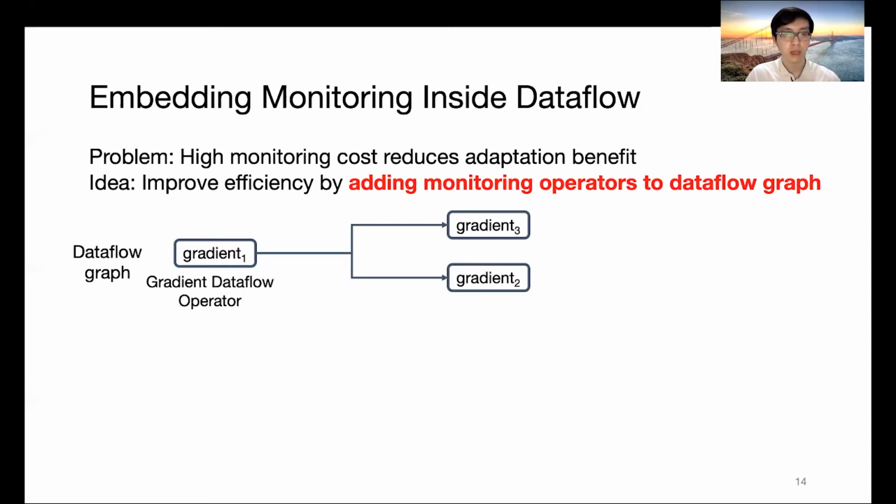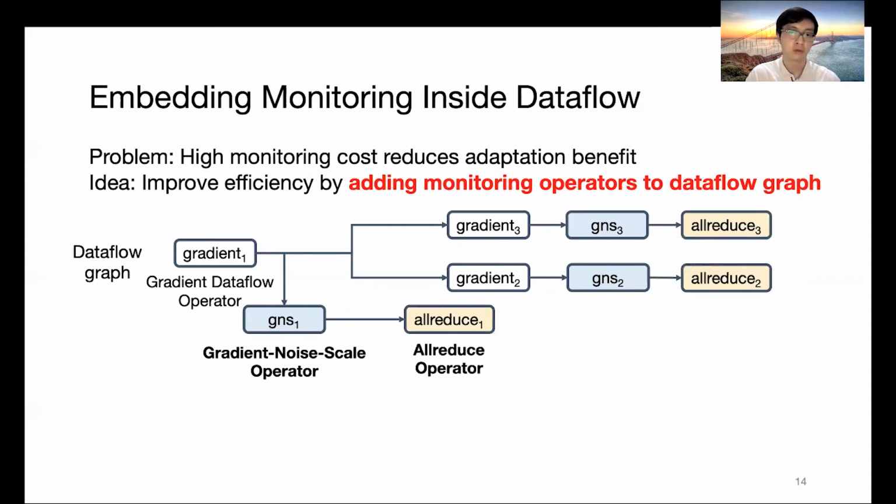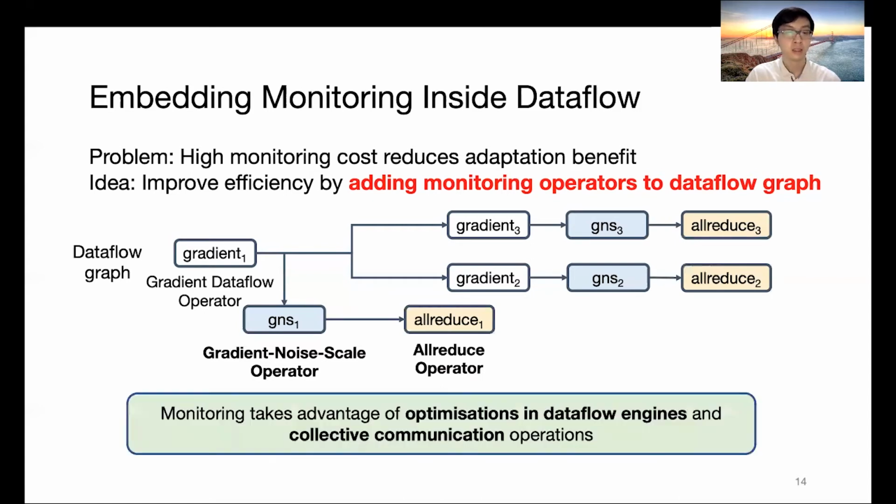We want to do gradient noise scale monitoring, and KungFu will append this operator to the gradient operators. And to combine local noise scale metrics, KungFu will further append all-reduce operators. These embedding designs allow monitoring to take advantage of the dataflow engine, which has been optimized for using GPU and parallel execution. It also allows monitoring to use collective communication, which can scale out the distributed monitoring of gradients.